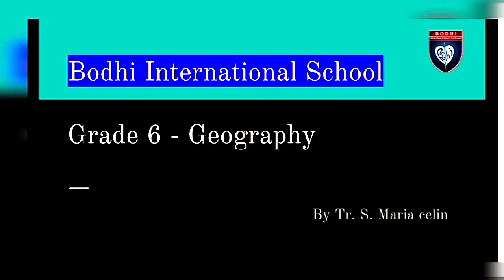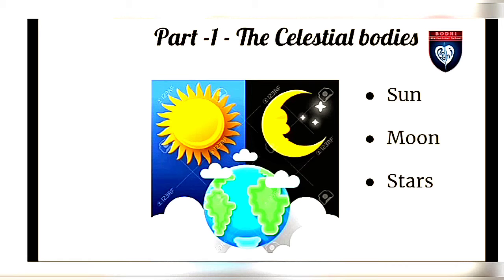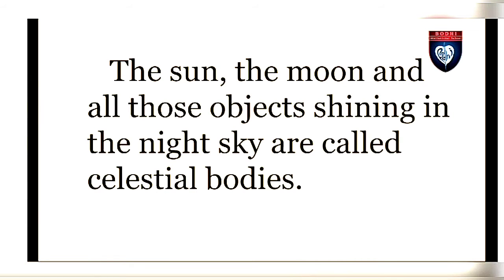Today, we are going to have a glance at subject Geography. Chapter 1: The Earth in the Solar System. Part 1: The Celestial Bodies. I am sure that you already have an idea about the Earth and the solar system. Today we are going to talk about celestial bodies.